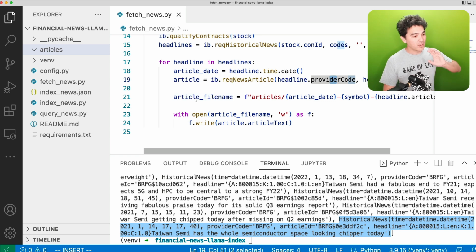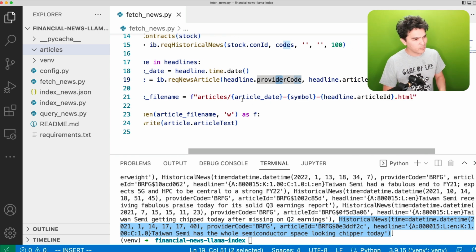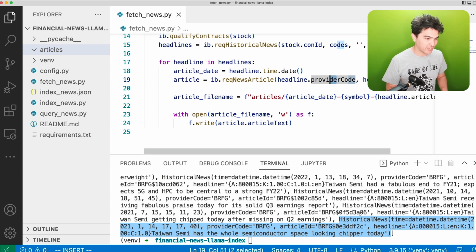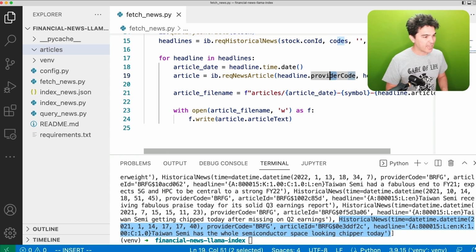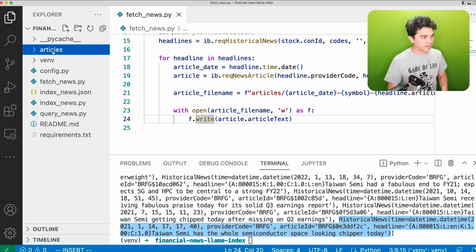and then I'm just going to create a new file and save that article text to a file. So I'm going to open a new file. I'm choosing the format of my file name. You can format it however you want, but I want to save it in a directory called articles. I'm saving the date, the symbol, and the article ID, and I'm giving it an extension .html because these are in HTML format when you get them. And then I'm just opening a new file for each article and writing that text to this directory.